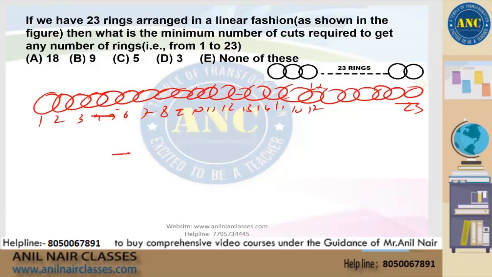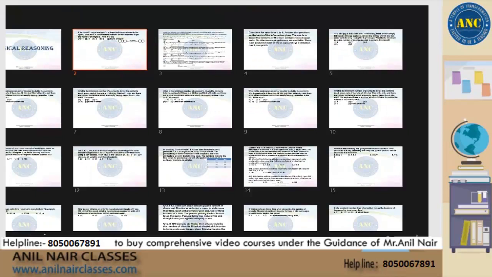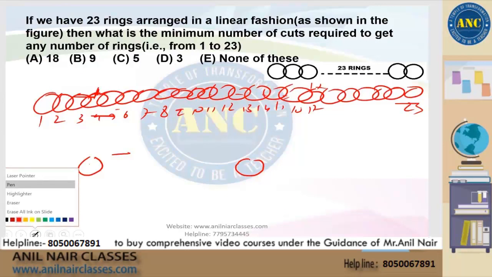So if you're sure that there will be 2 rings, because it's a number greater than 1, that means we need to have at least 2 rings out from somewhere. That means we will get 1, 1 plus 1, 2. So if we make a cut here, what will happen? If we make a cut after the third ring, that means at the fourth ring, I'm taking this ring, okay?